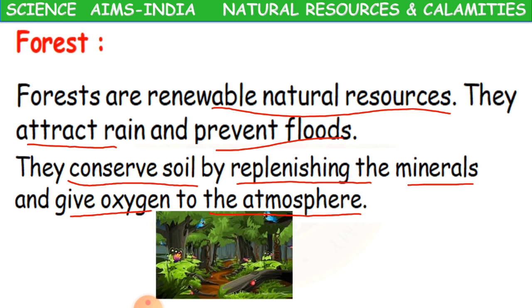Here, this flowing of sand can also be stopped, because all the water is going to soak under the ground, and the soil also will remain in that place. So there is no chance of soil floating away.